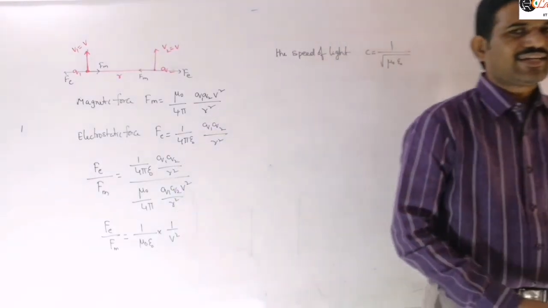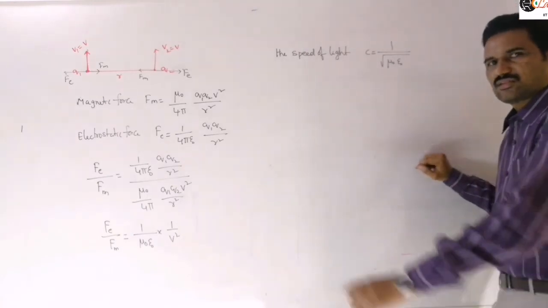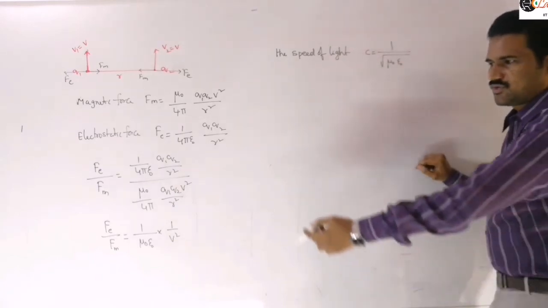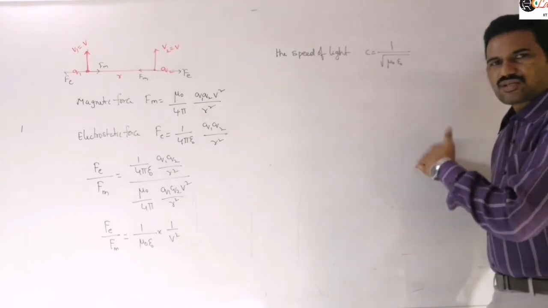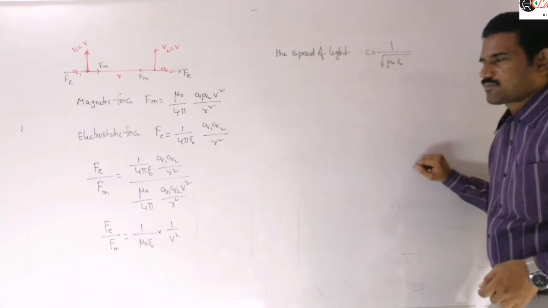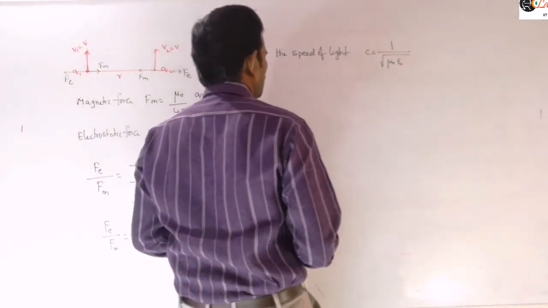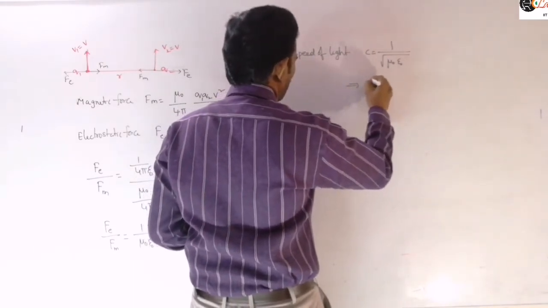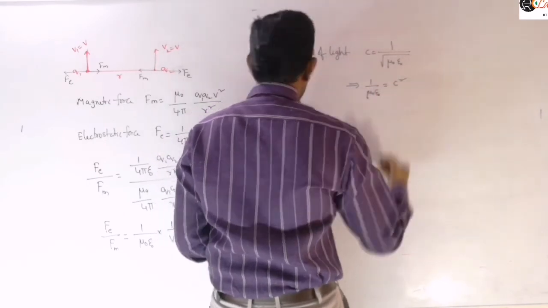You may check either dimensionally or by substituting the numericals also. 1 by mu naught into epsilon naught is nothing but the speed of light, because we know the mu naught value and epsilon naught value, those are constant values. You may substitute those constants and verify, or verify dimensionally. You will get meter per second as the unit. Therefore, 1 by mu naught into epsilon naught we can write as C square.